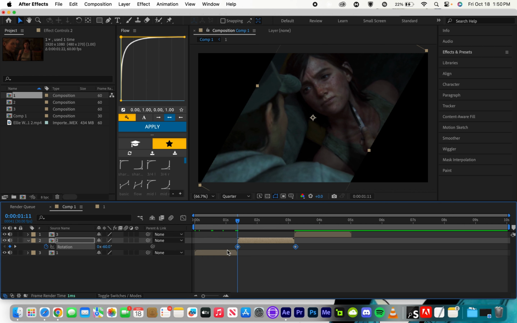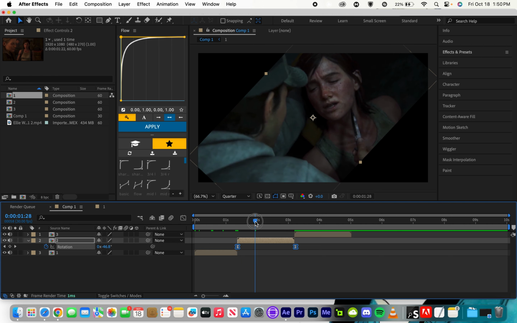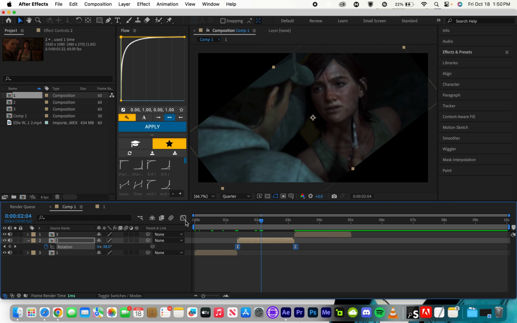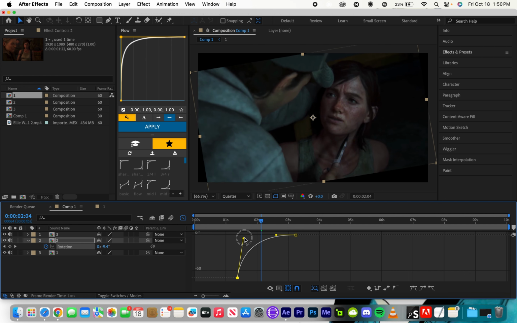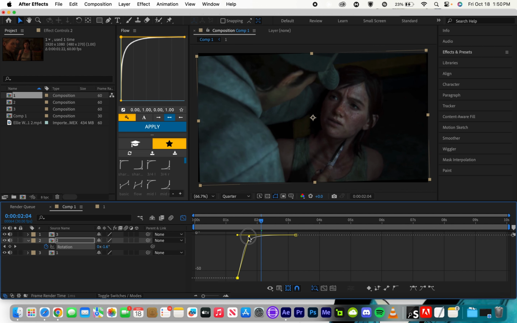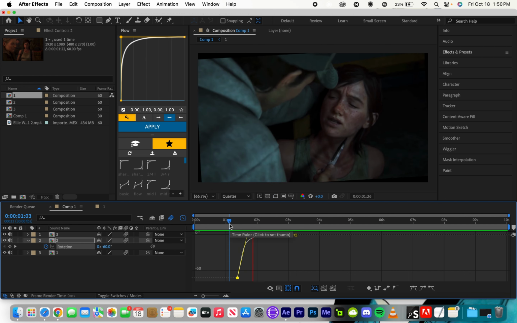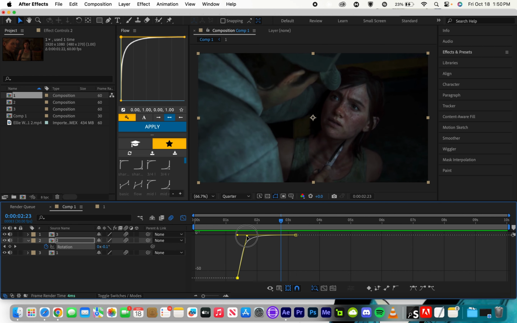Then you're going to highlight both keyframes, F9, that means easy ease, go to the middle of your clip so that you can see what you're doing. And then you're going to make your transition, and you're going to drag this up and across. Oh, don't forget your blur. I turned it off by accident. And that is a simple rotation.